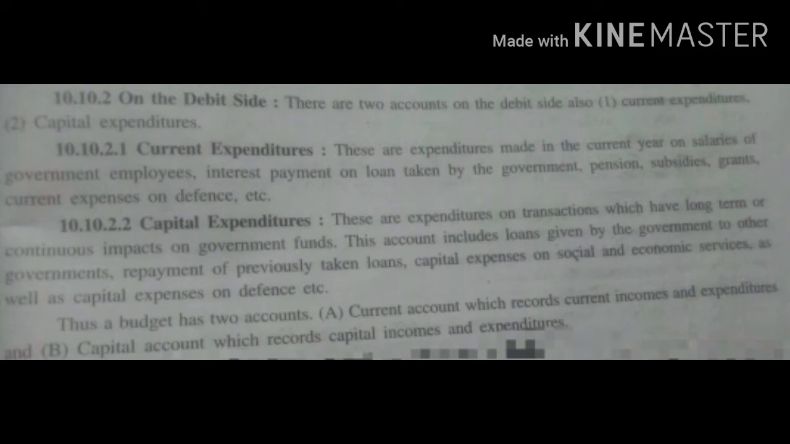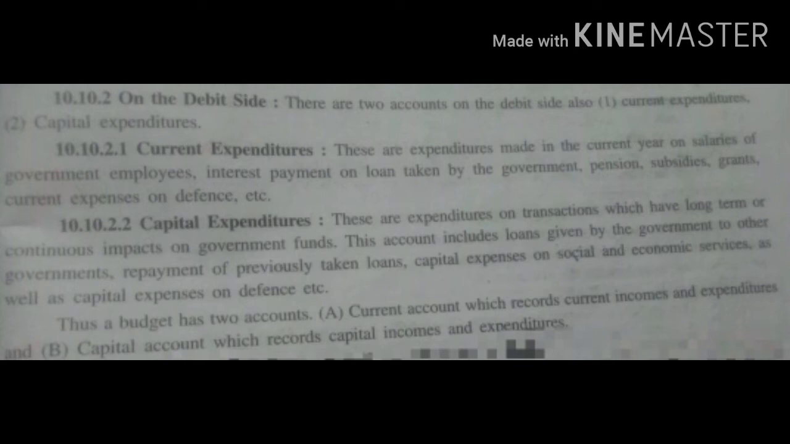Let us see the debit side. There are two accounts on the debit side, current expenditure and capital expenditure. Now the current expenditure can be called revenue expenditure. The current expenditure of budget is also of two types, consumption expenditure and transfer payments. Now consumption expenditure means, during the particular year, payment done in the form of wages and salary to the employees, administrative expenditure in the defense section, expense on tax collection, administrative expenses. These are shown in the consumption expenditure.